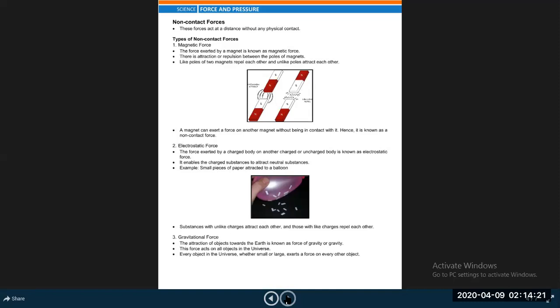Similarly, take two magnets you would see in your home. If you take two magnets, you will see that either they will repel or attract without being in contact.